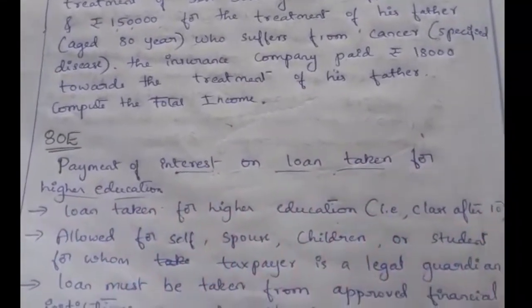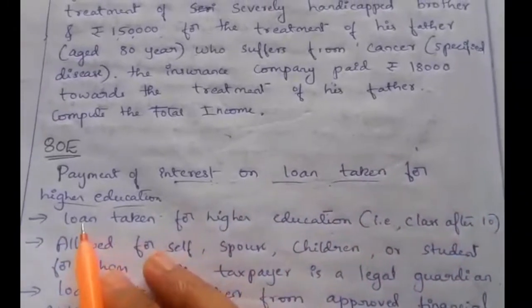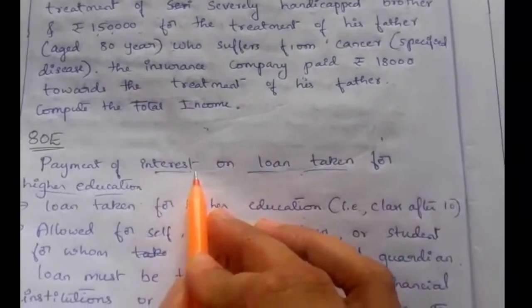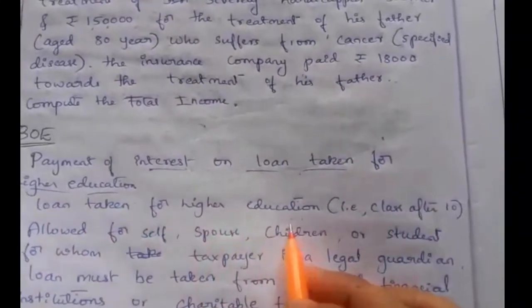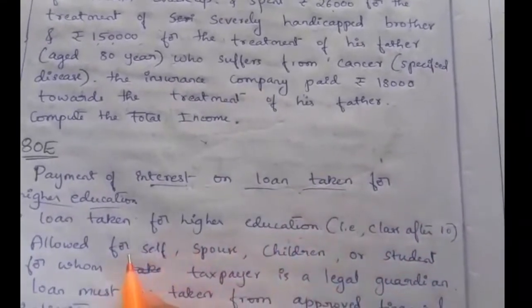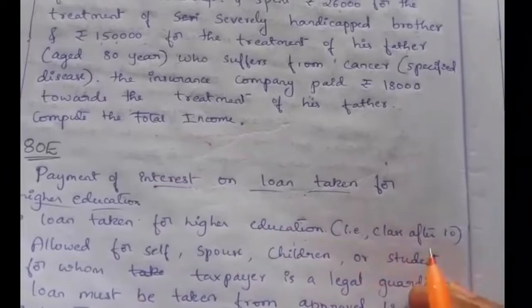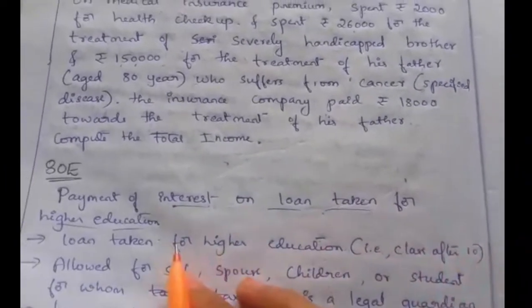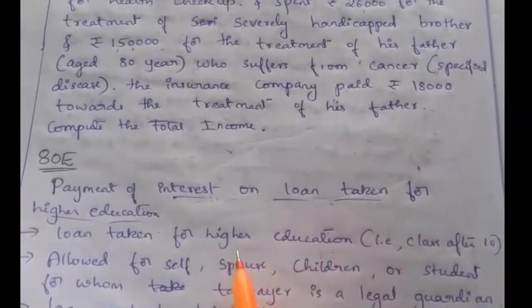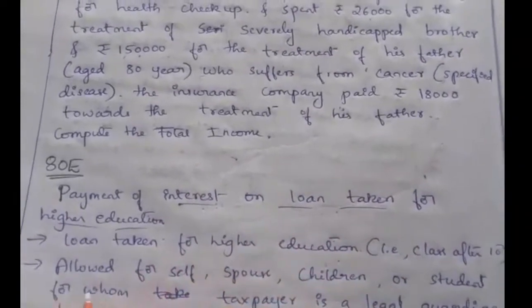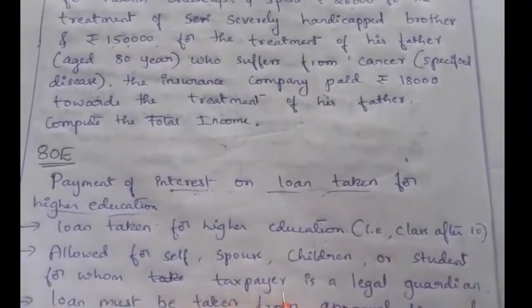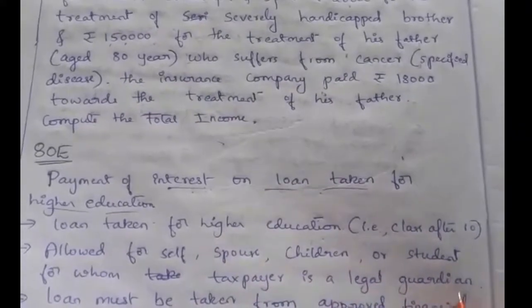There are some conditions to claim this deduction. First, the loan must be taken for higher education. The interest paid is for the loan taken for higher education, that is, classes after 10th. If an individual has taken a loan for higher education, then he can claim a deduction for the interest payment, and the deduction can be claimed for the educational loan taken for self, spouse, children or a student for whom the taxpayer is a legal guardian.